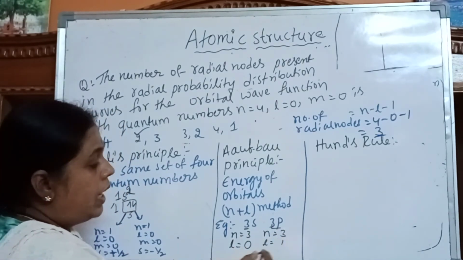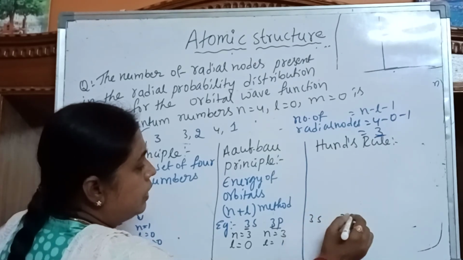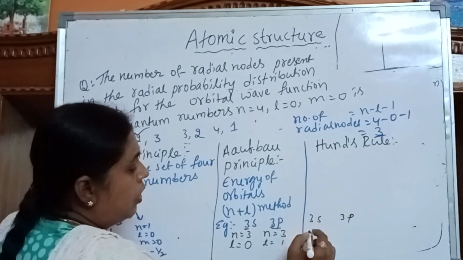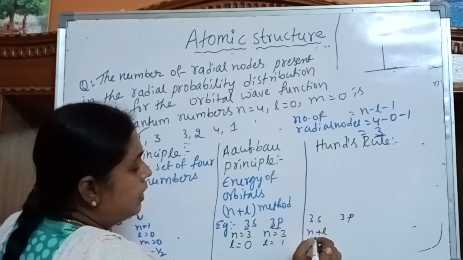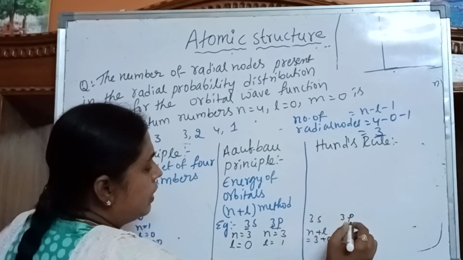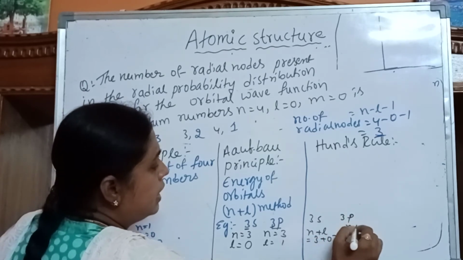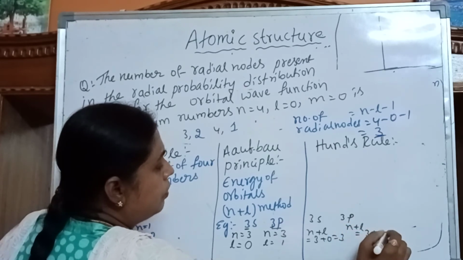By adding n plus L for 3s and 3p: for the 3s orbital, n plus L is 3 plus 0, equal to 3. For the 3p orbital, n plus L is 3 plus 1, equal to 4.